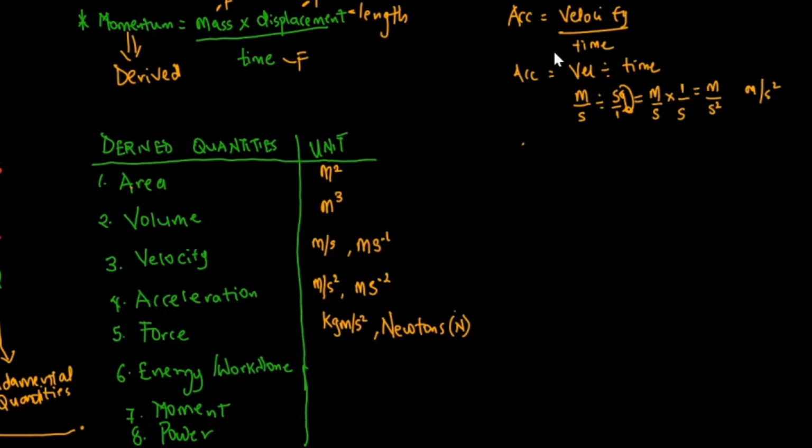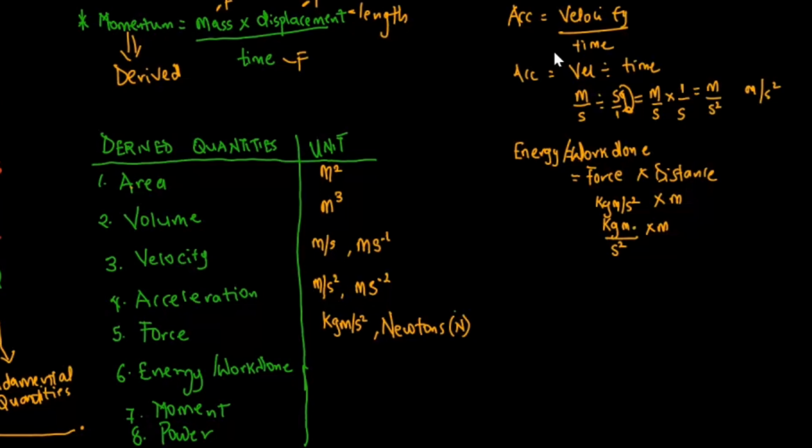So for energy, the formula for energy and work, they share the same formula. So the formula for both of them is force times distance. And force from our derivation, the unit is kilogram meter per second square times distance, which is meter. So I'm going to expand this. It becomes kilogram meter over second square times meter. Now this meter here times this meter here will give us meter square. So it becomes kilogram meter square per second square.